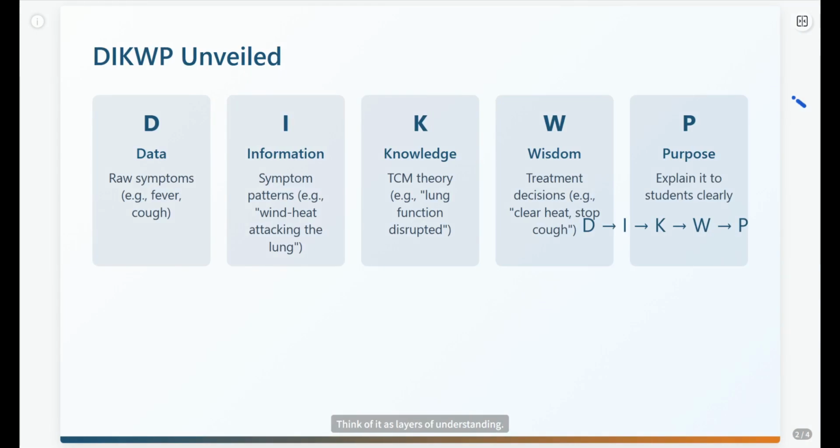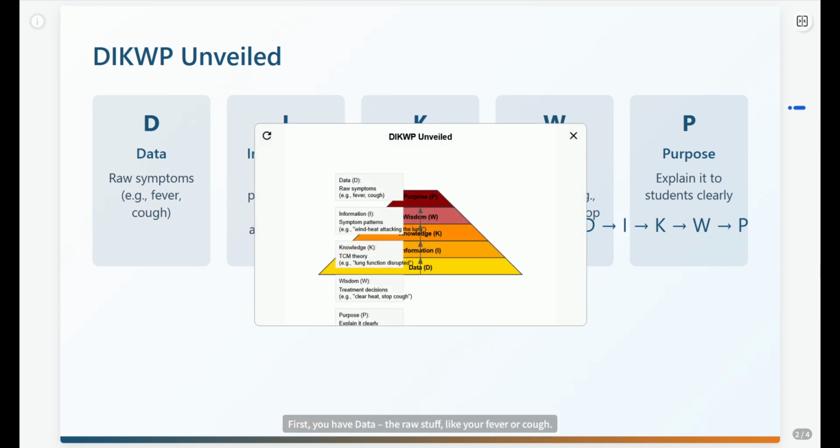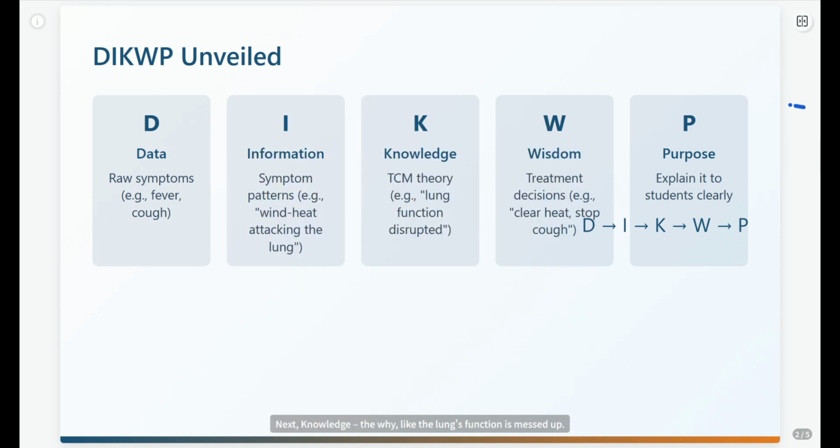Think of it as layers of understanding. First, you have data, the raw stuff, like your fever or cough. Then, information, connecting the dots, maybe it's wind heat attacking the lung. Next, knowledge, the why, like the lung's function is messed up. Wisdom is the action plan: clear the heat, calm the cough. And finally, purpose, why we're doing all this, to make it crystal clear for you. It's like peeling an onion, but way less tear-jerking.